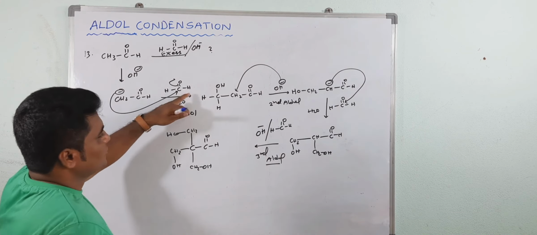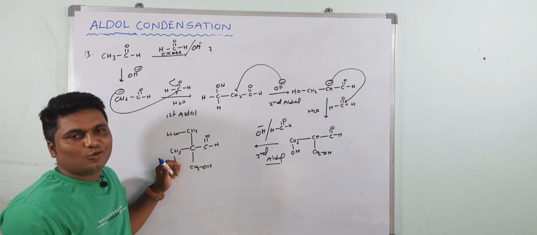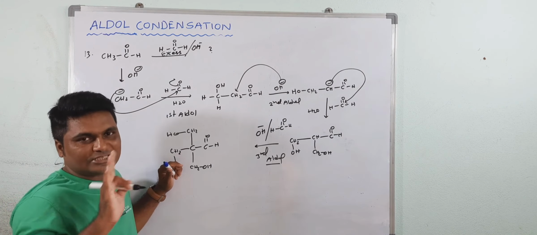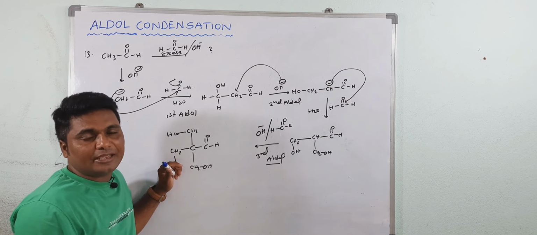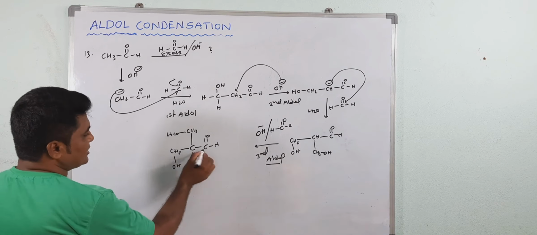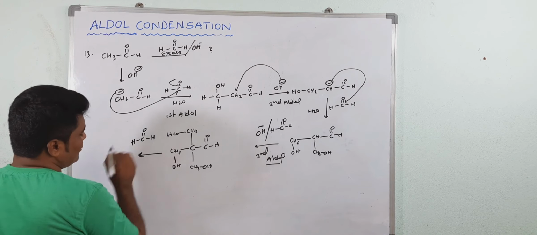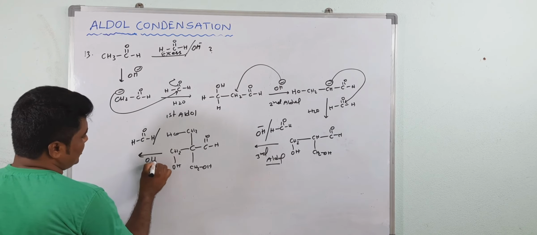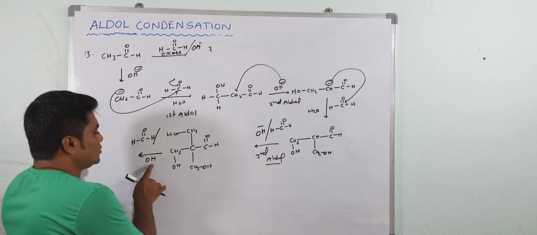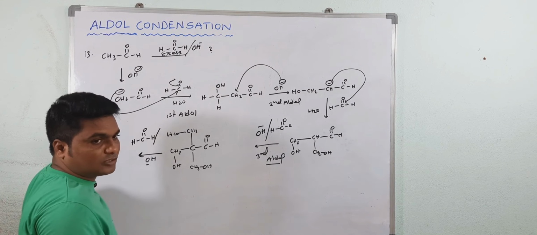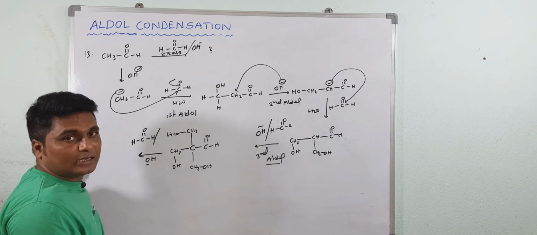Then here what? Excess formaldehyde. I did not explain the Cannizzaro reaction, but you know that a little bit. If you don't know, just remember Cannizzaro reaction will take place when the aldehydes or ketones do not have any alpha hydrogen atom. See, here there is no alpha hydrogen atom. Now in presence of formaldehyde and OH minus. See, when aldehydes without alpha hydrogen atom are treated with NaOH, that is alkali, they undergo self-redox reaction and give alcohol and carboxylate ion.